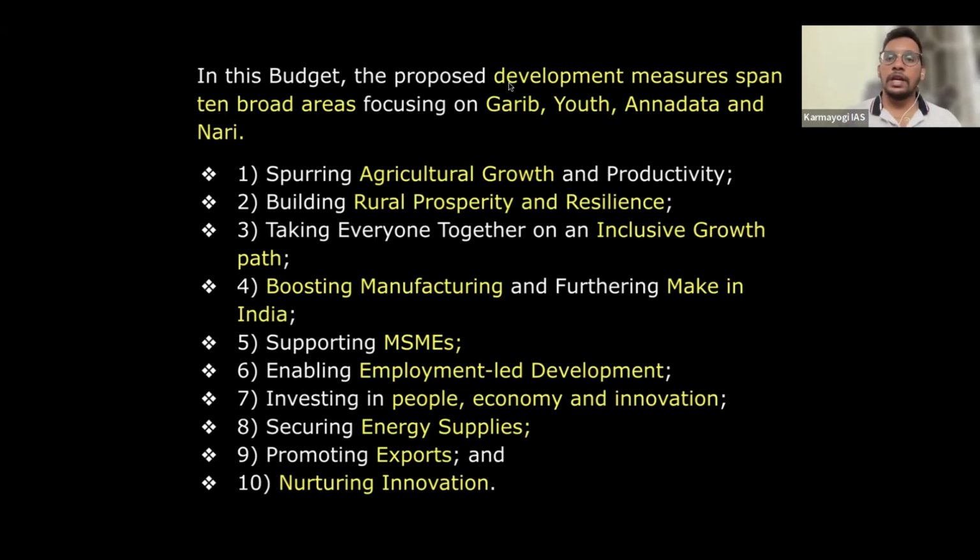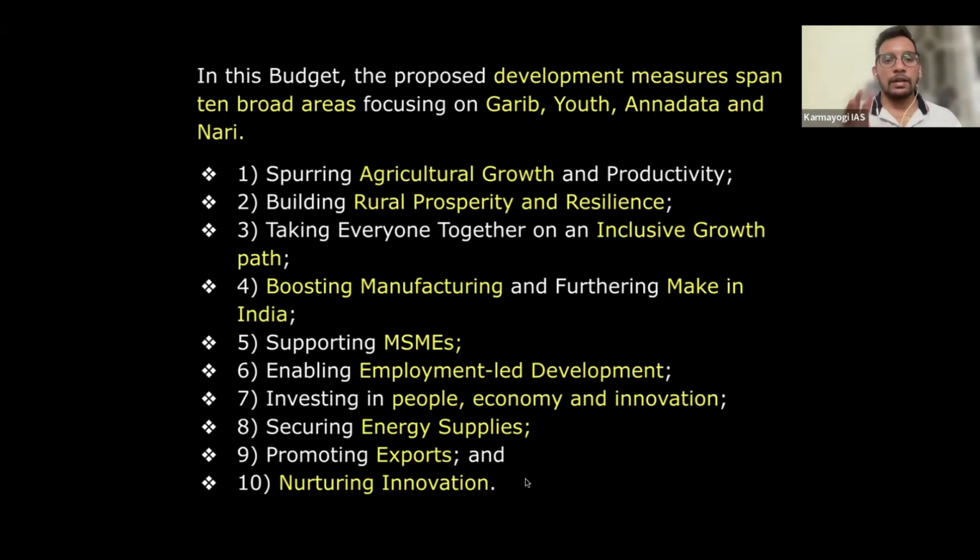The same four areas covering nine objective areas, but this time they have put it into 10 areas. Agriculture growth and productivity, rural prosperity, resilience, inclusive growth path, boost manufacturing, MSMEs, employment-led innovation, energy supplies, promoting exports, nurturing innovation.